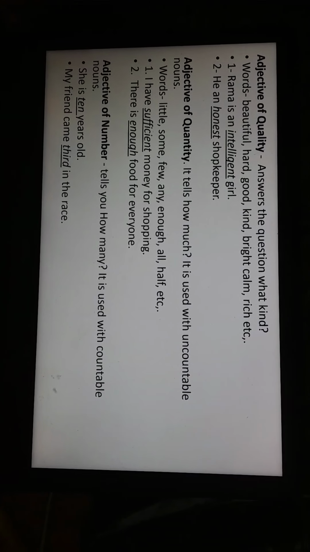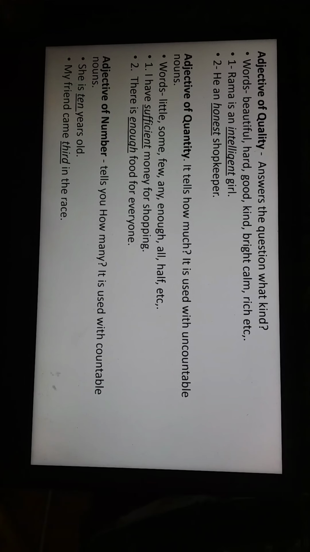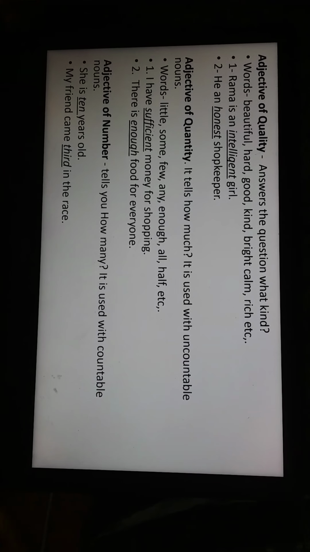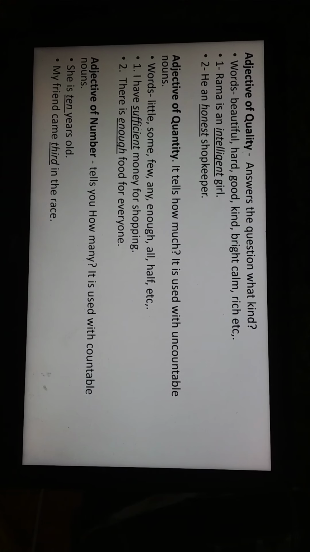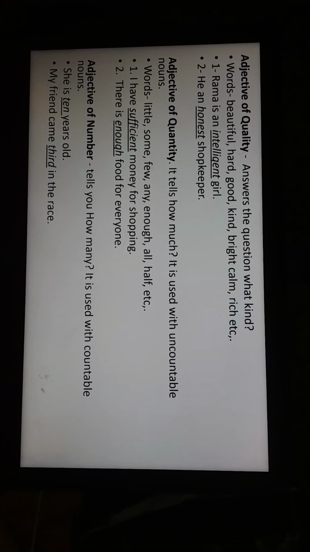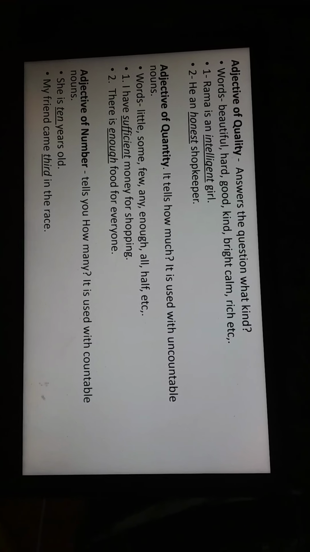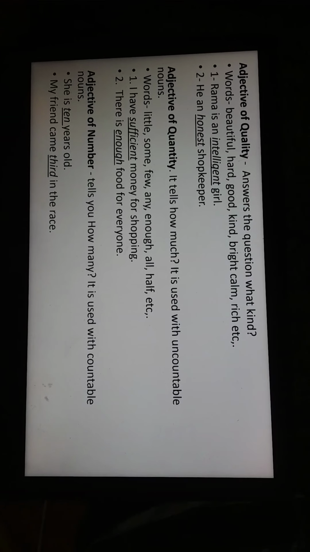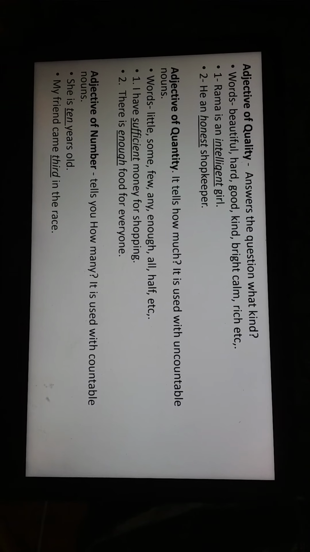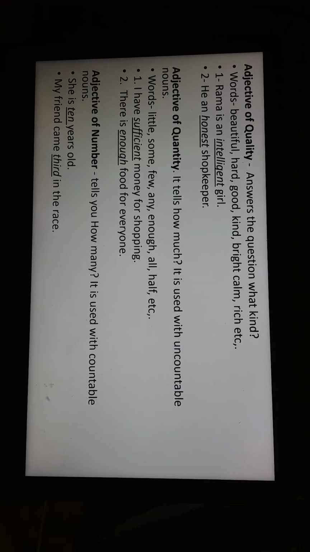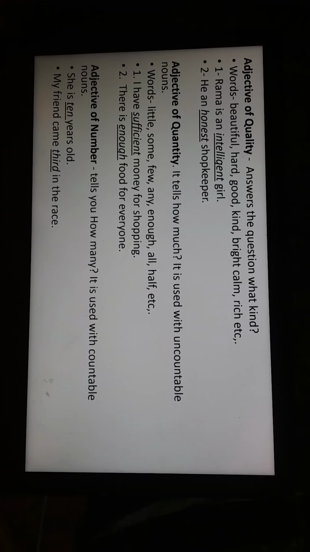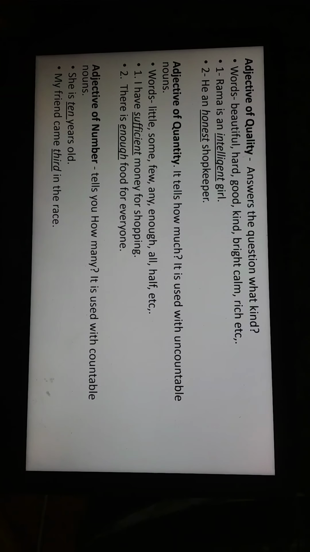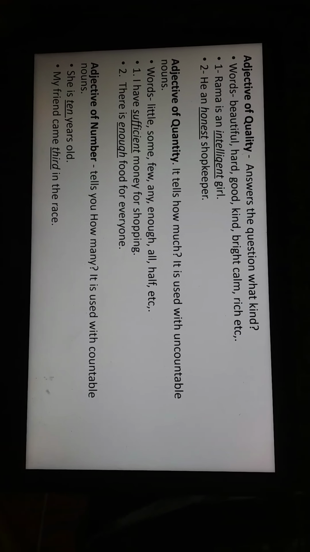Next we have adjective of quantity. It tells you how much. It is used with uncountable nouns. Uncountable nouns means nouns which you cannot count. Words like little, some, few, any, enough, all, half, etc. I have sufficient money for shopping. So here sufficient is the quantity, but you can't count how much you have. There is enough food for everyone. So here again enough is the quantity.